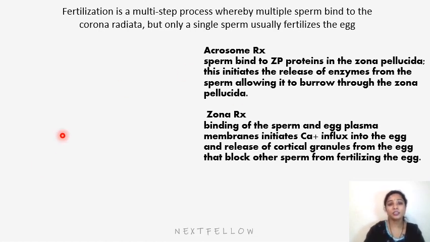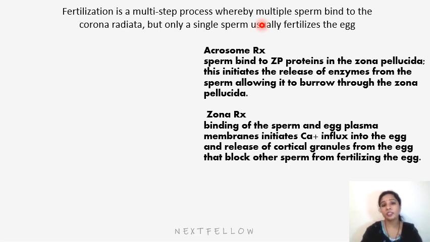The change in the permeability of the zona pellucida is the zonal reaction. So it is a multiple sequence where the sperm binds to the corona radiata, and usually only a single sperm fertilizes the egg.